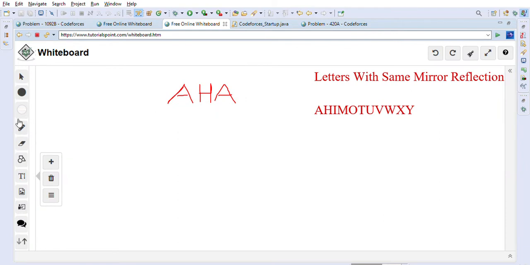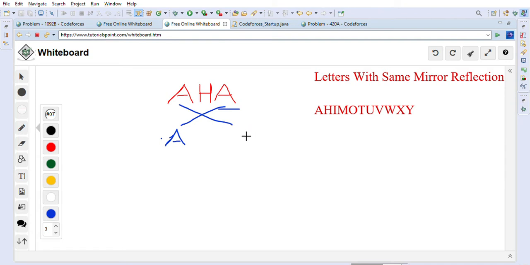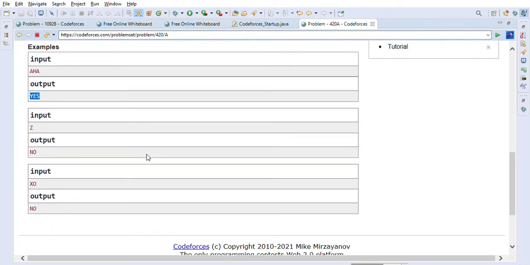So if you write this word AHA, and if you put it in front of a mirror, then it will still look like AHA. What happens when you take this in front of a mirror is that the right character will appear on the left side. So this A will appear here when you are looking into the mirror, and H will stay the same here. As you can read it, it is the same as this word. The word that you are seeing in the mirror is the same as the word that is given to us, AHA.